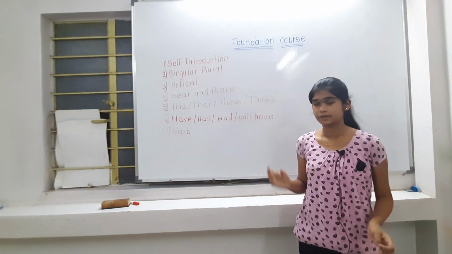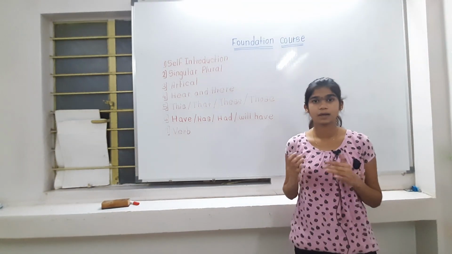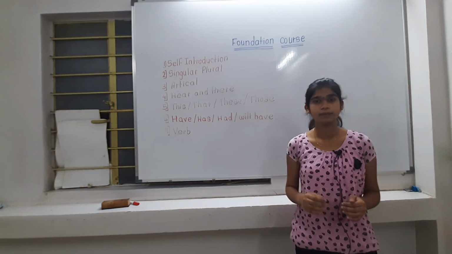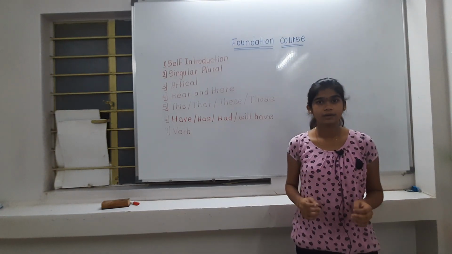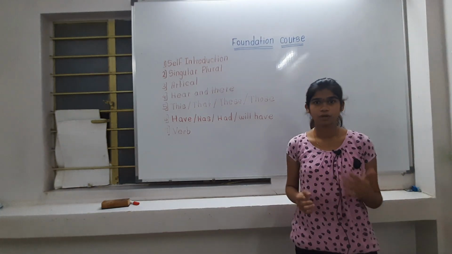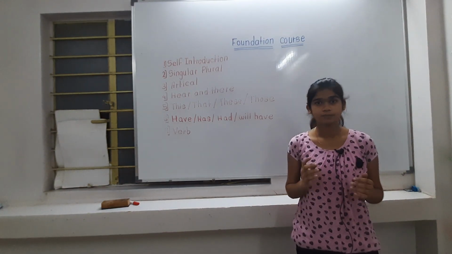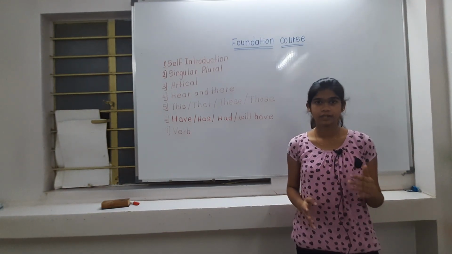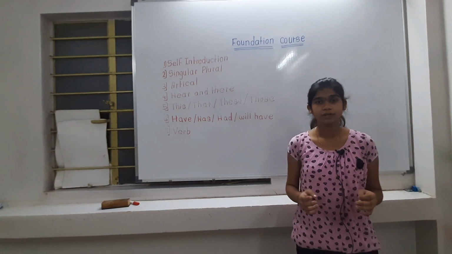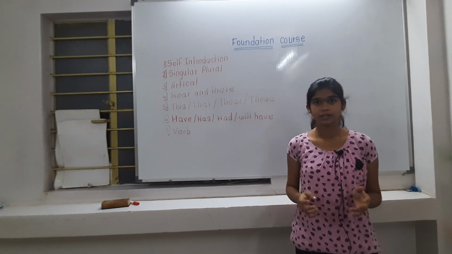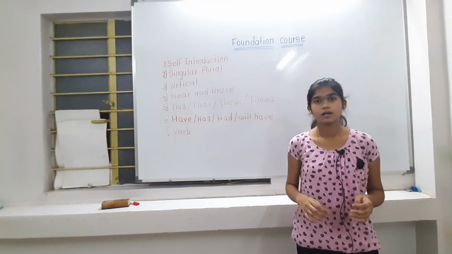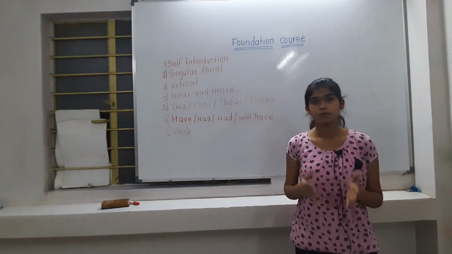Our third topic is article. Good evening friends. Today I would like to say something about articles. When we study about articles, that time one question was created in my mind: what is meant by article? Article means it is an adjective letter. It is used for nouns. There are 2 types of article. First, definite, and second, indefinite. Definite articles definitely come into a sentence. Indefinite articles sometimes come, sometimes do not come. That's why in today's lecture I'm going to teach about only indefinite articles.